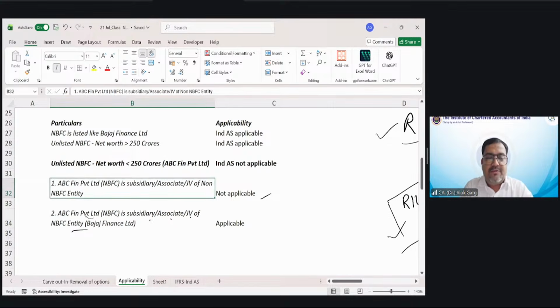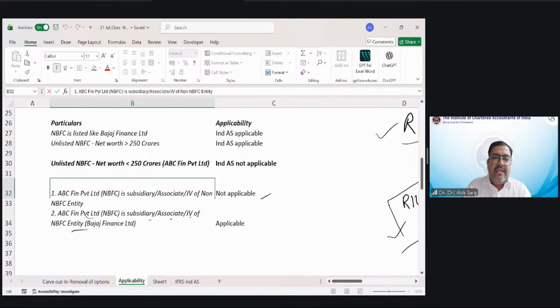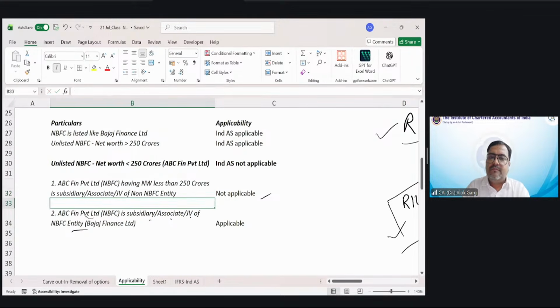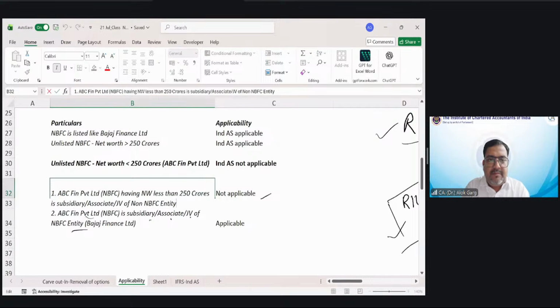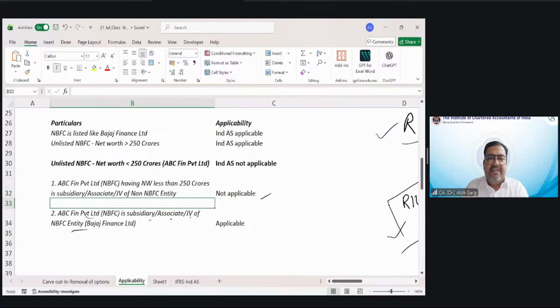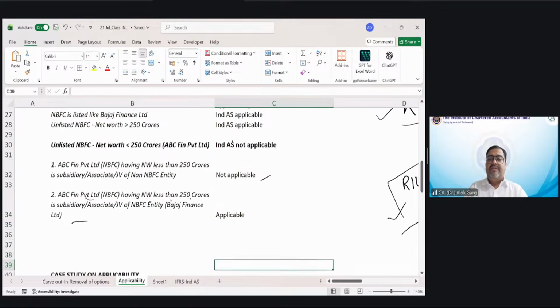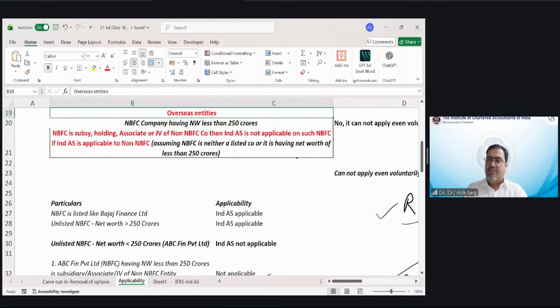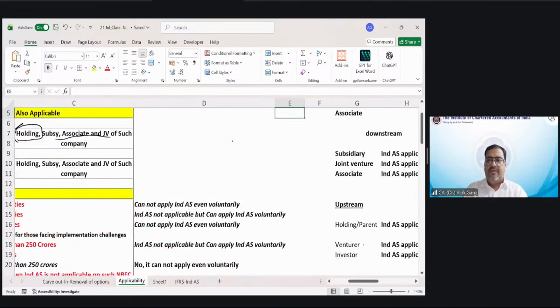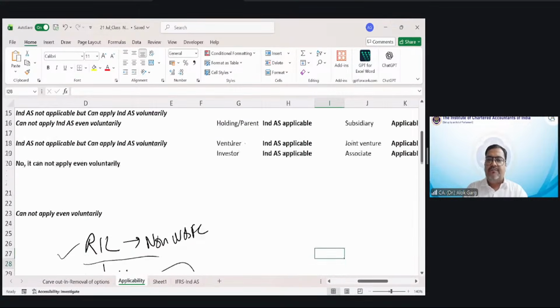So let me clarify here so that when I provide you notes, you will not be confused. ABC Finance Private Limited having net worth less than 250 crores. Right? So again, let me write here also so that you will be able to understand that we are talking about those NBFC companies on which, on their standalone criteria, Ind AS is not applicable, right? Okay, my dear friends, have you understood it? Yes. You understood it? Okay. So we discussed this part also, right?